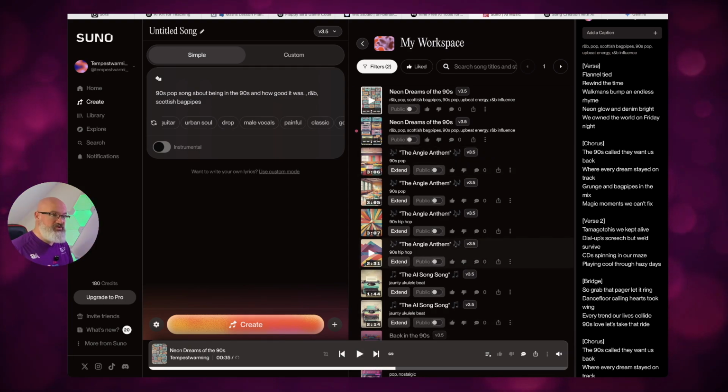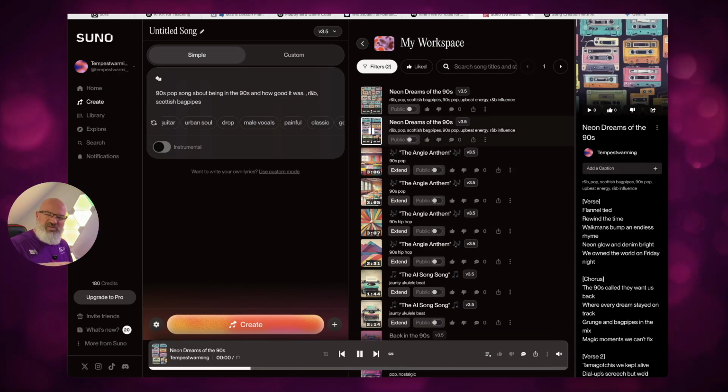So you get the idea, and it'll generate that for you. You can try the other one, so you can click on that, see what it sounds like. And sometimes it'll do one good one, one not so good.